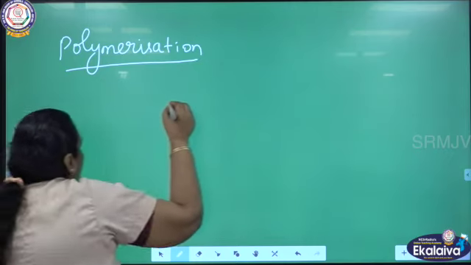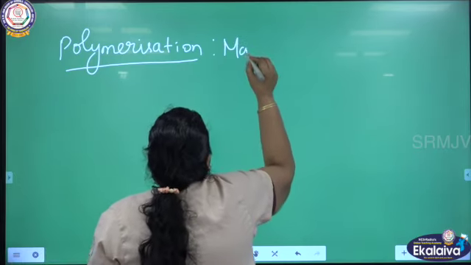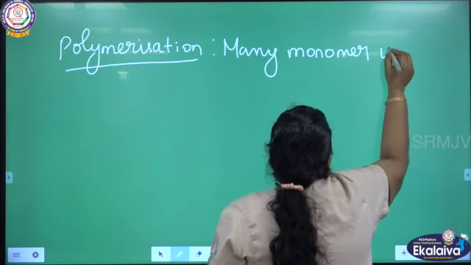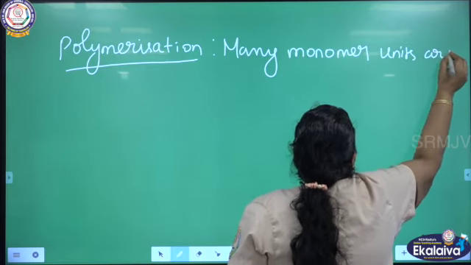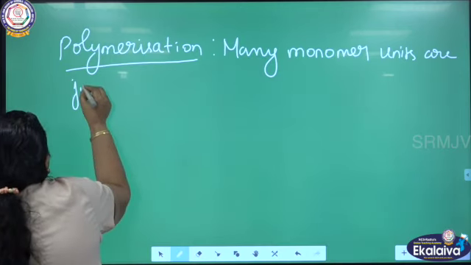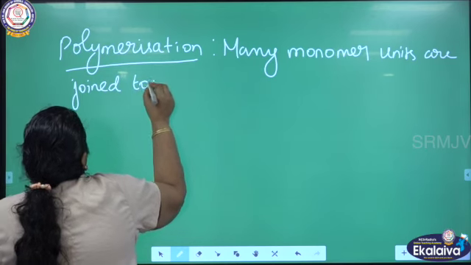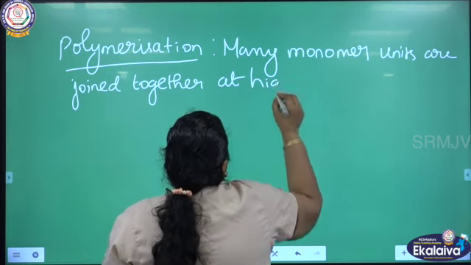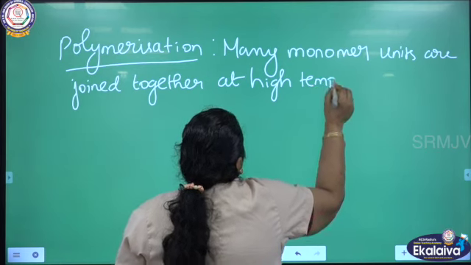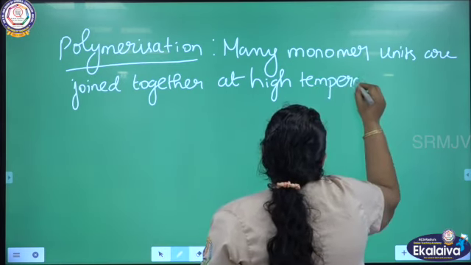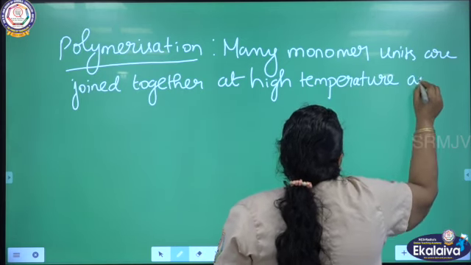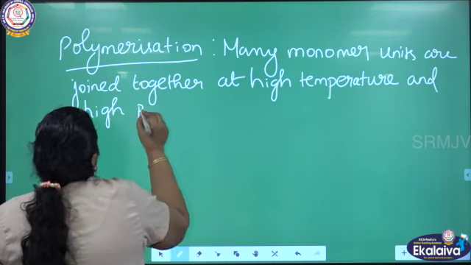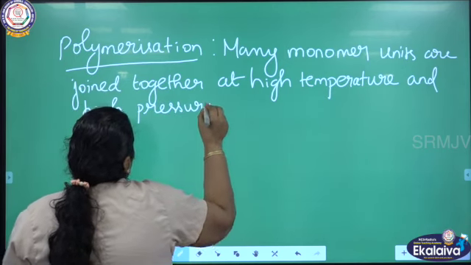Many monomer units are joined together at high temperature and high pressure to give a giant molecule called polymer.